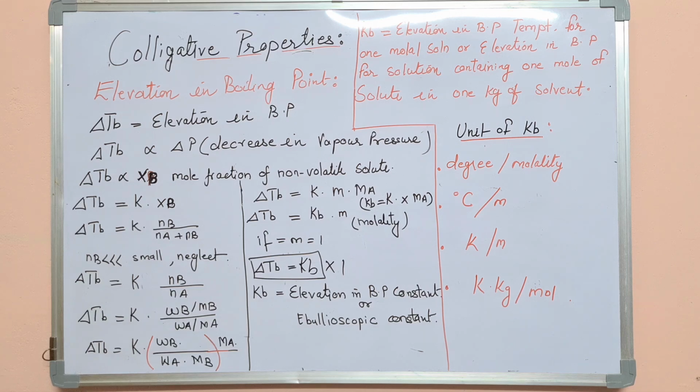This constant is called the elevation in the boiling point constant or ebullioscopic constant. Listen carefully: Kb is called the elevation in the boiling point constant or ebullioscopic constant.